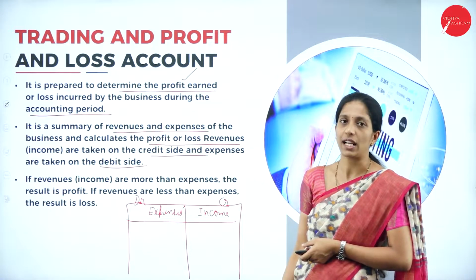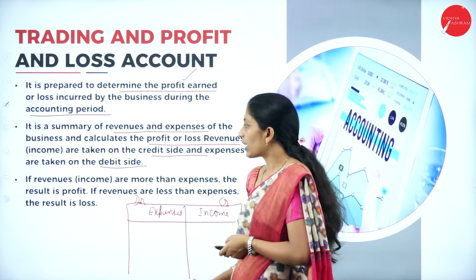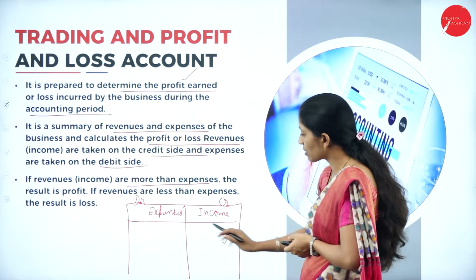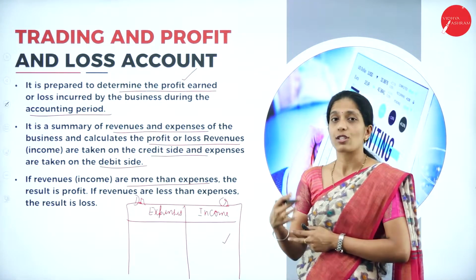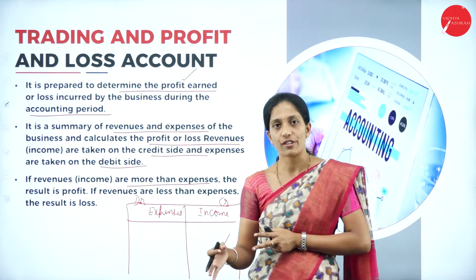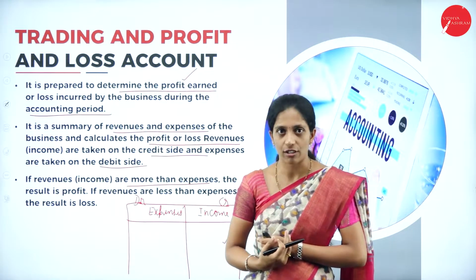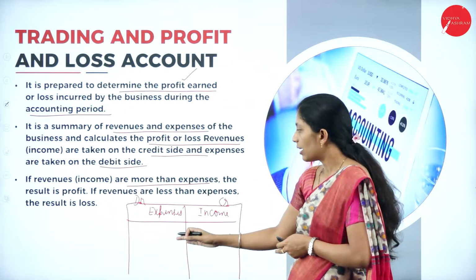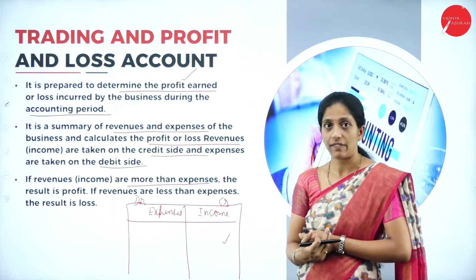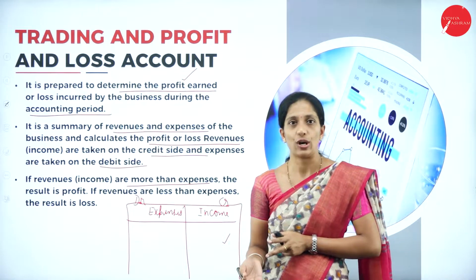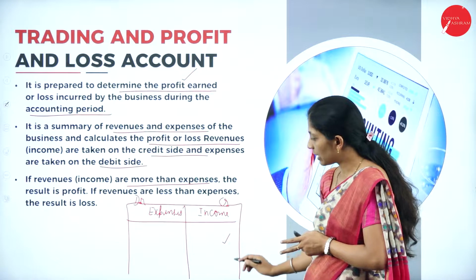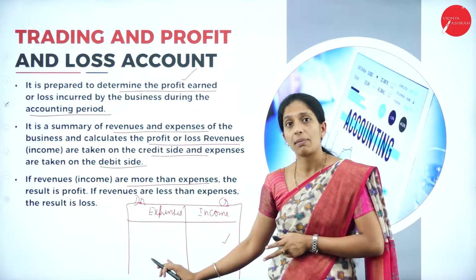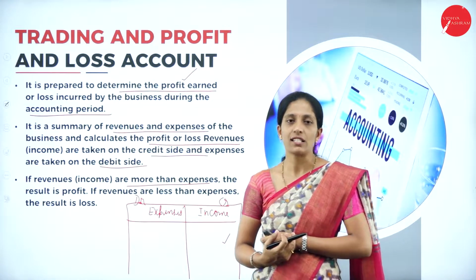If income is more than expenses, it is a profit, and if expenses are more than income, it is a loss. Remember, if the credit side is more than the debit side, then it is profit. If the debit side is more than the credit side, then it is loss.